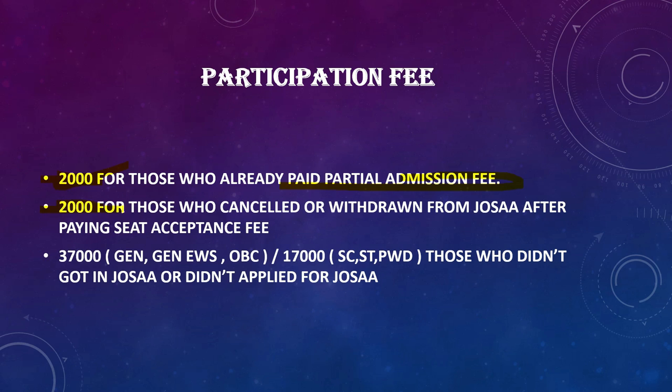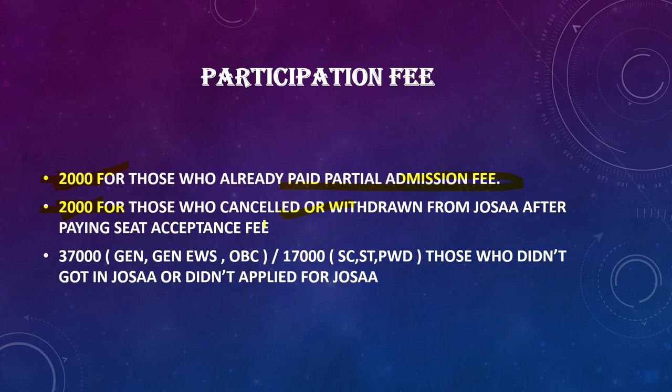Many of you know this. It is 2,000 also for those who cancelled or withdrew from JOSA after paying the seat acceptance fee. For example, one student got a seat, paid the seat acceptance fee and went for certificate verification in JOSA, like class 10, class 12, state of eligibility, medical certificate, and caste certificate. Due to some error in the certificates he submitted, his seat got cancelled. So he can apply for CSAB, and his participation fee will be 2,000.